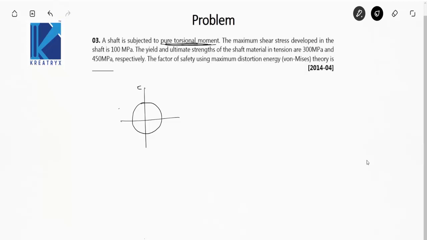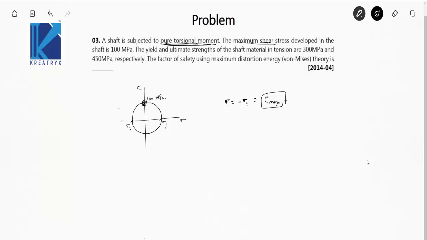This is tau, sigma. So this will be sigma 1 and this is sigma 2. The principal stresses, sigma 1 is equal to minus of sigma 2. Their magnitude is same, but there will be a negative sign with sigma 2, and the value will be equal to the radius of the Mohr's circle, whose value is equal to tau max, that is the maximum shear stress developed, which is this point here, and which is equal to 100 megapascal. So tau max is equal to 100 megapascal.